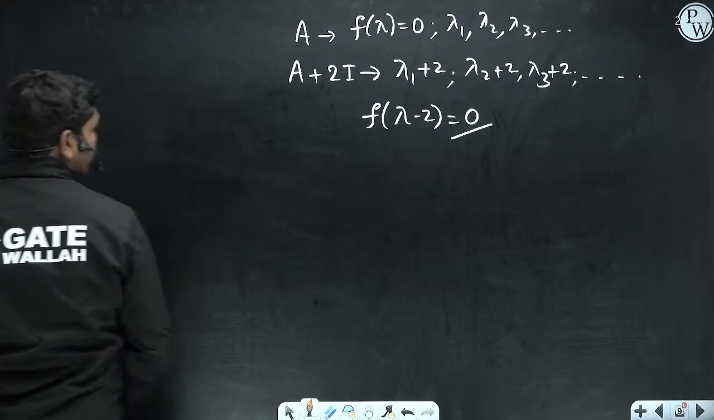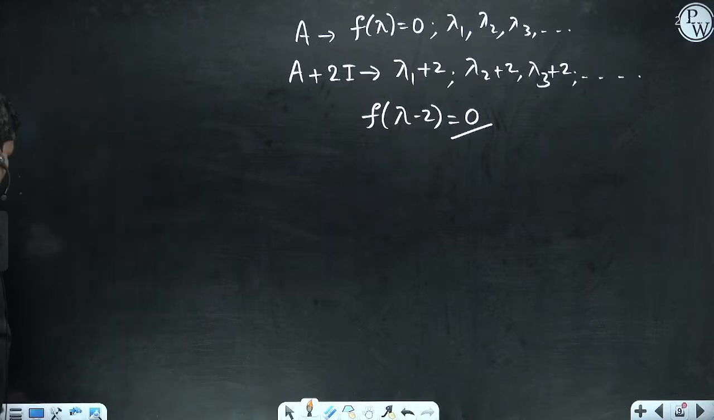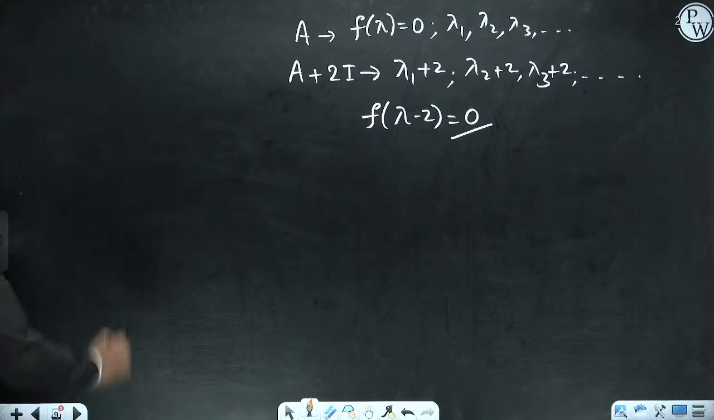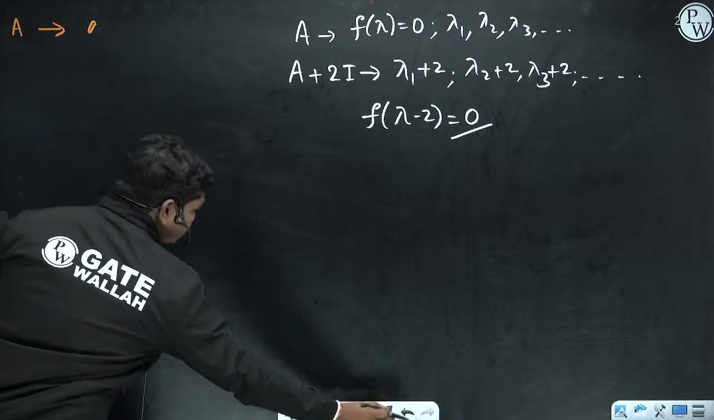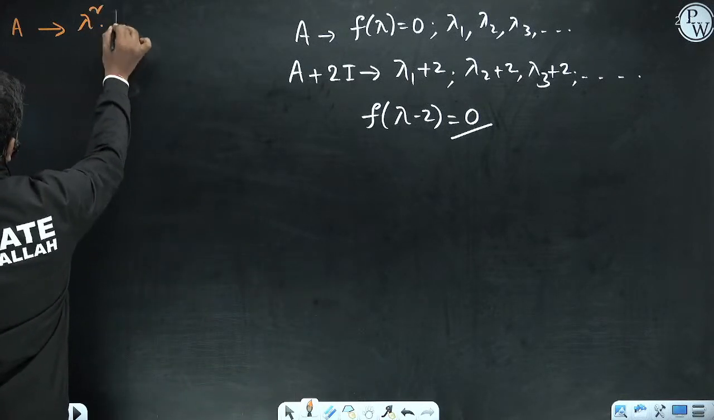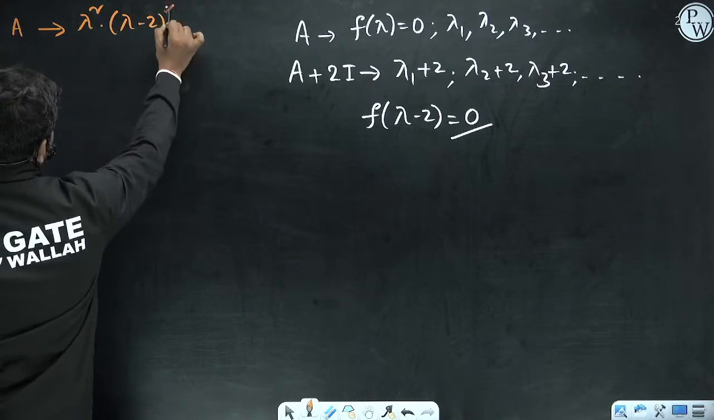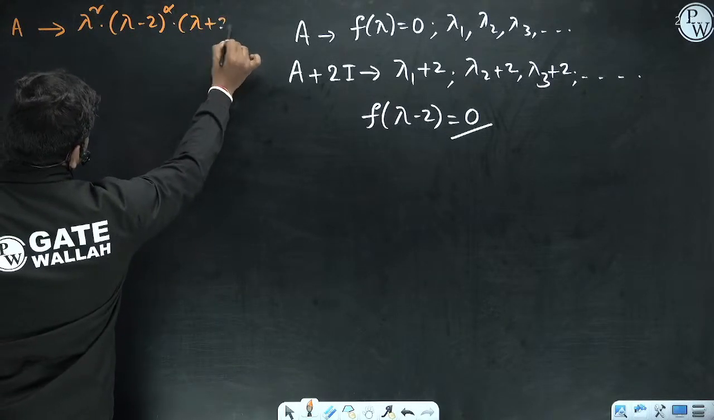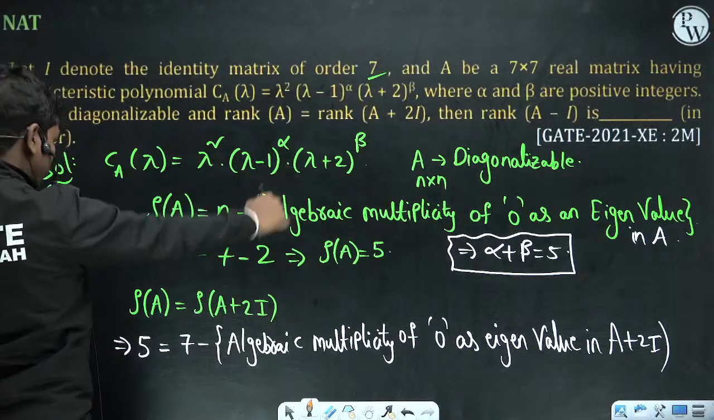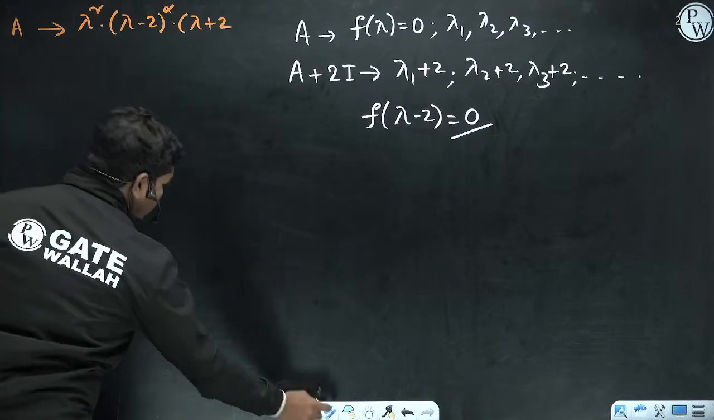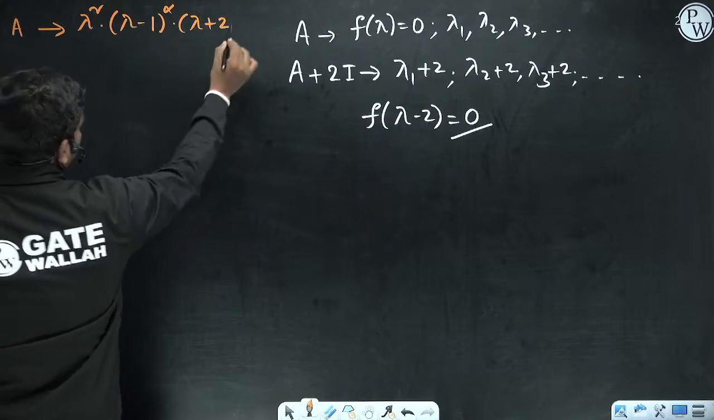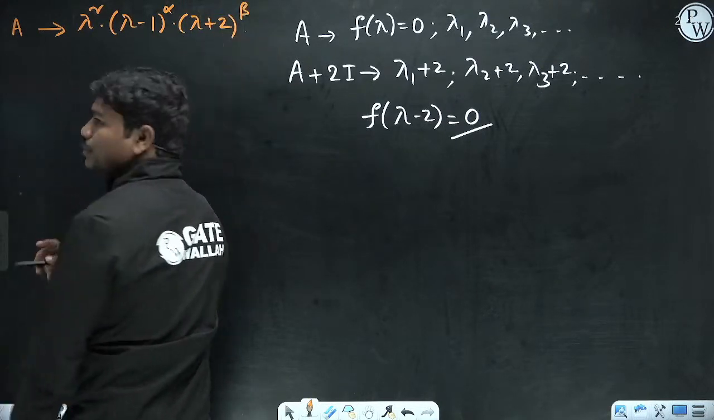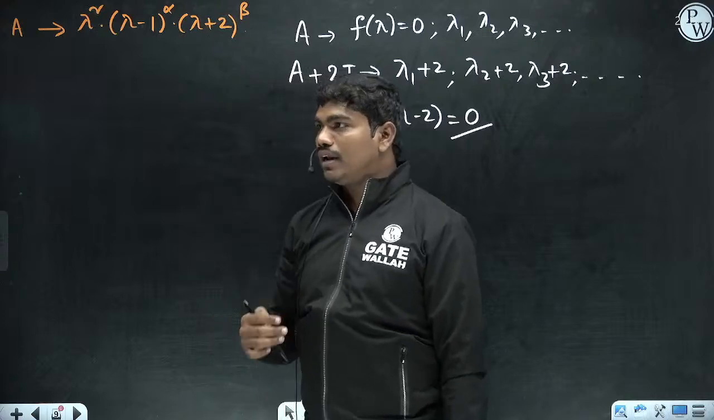now tell me one thing, they have given A plus 2I. So if the characteristic equation of A is lambda square into (lambda minus 1) whole power alpha into (lambda plus 2) whole power beta, let us suppose this is the characteristic polynomial.